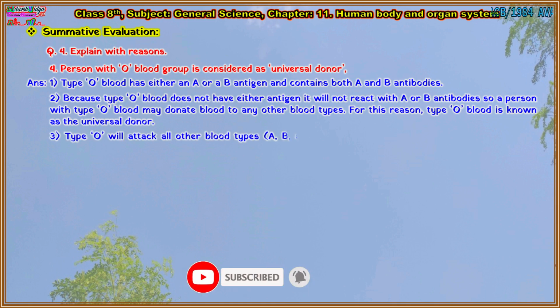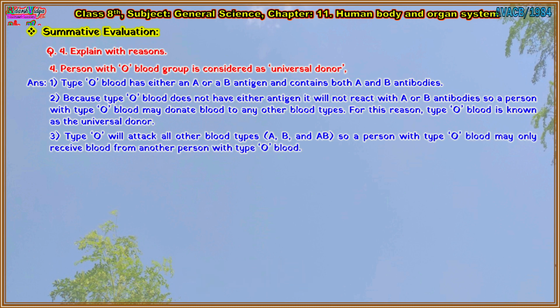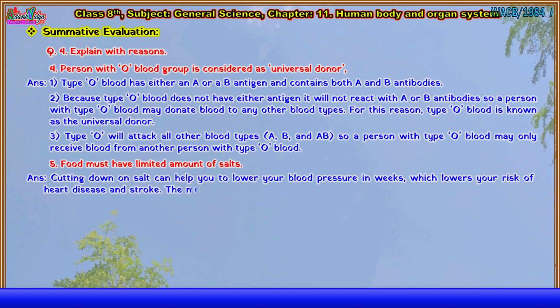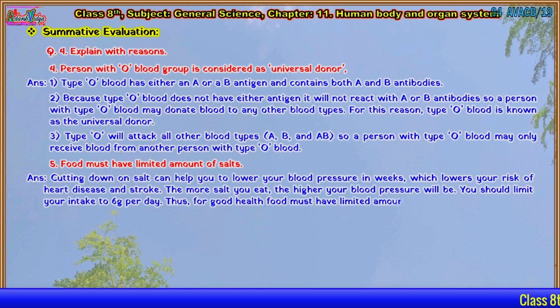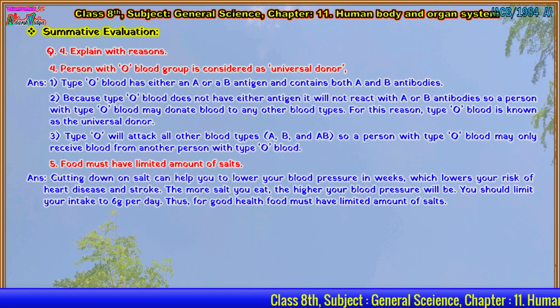3. Type O will attack all other blood types, A, B, and AB, so a person with type O blood may only receive blood from another person with type O blood. Question 5th. Food must have limited amount of salts. Answer is: cutting down on salt can help you to lower your blood pressure in weeks, which lowers your risk of heart disease and stroke. The more salt you eat, the higher your blood pressure will be. You should limit your intake to 6 g per day. Thus, for good health, food must have limited amount of salts.